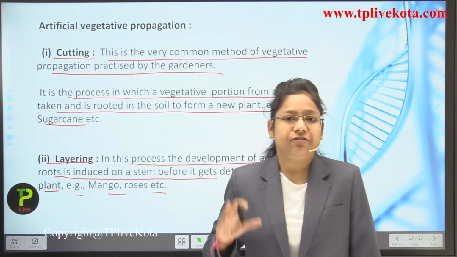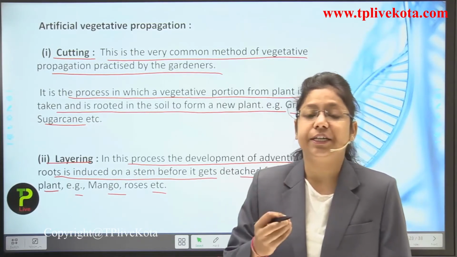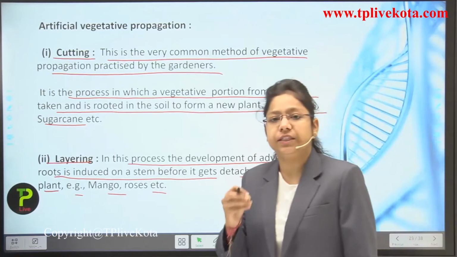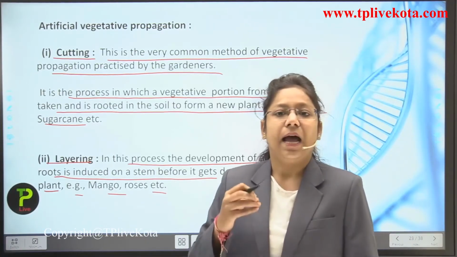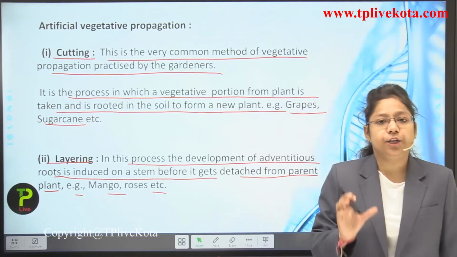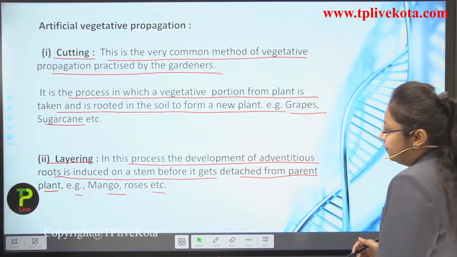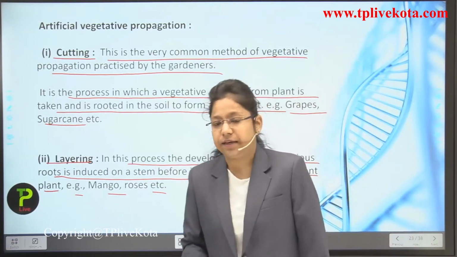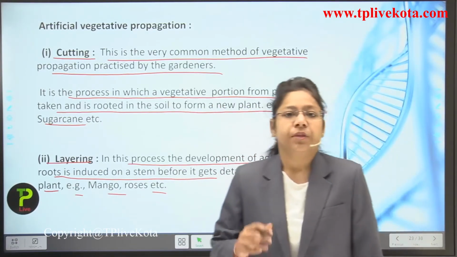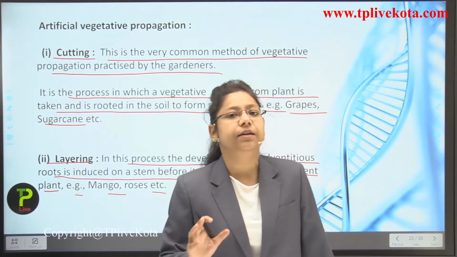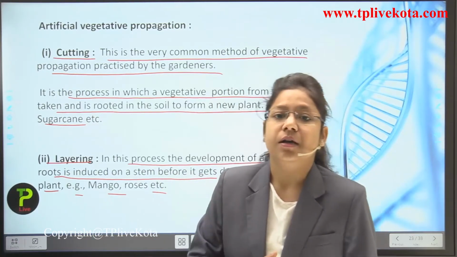After some time the adventitious roots will develop in that part which has been covered by the soil, and then it becomes a new plant. This type of method is usually used in plants like mango and even roses. So in roses, both the cutting method and the layering method are used for growing a new plant.